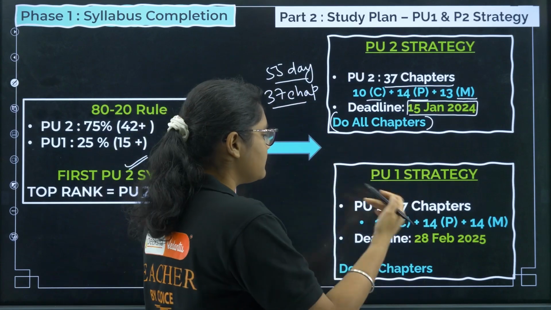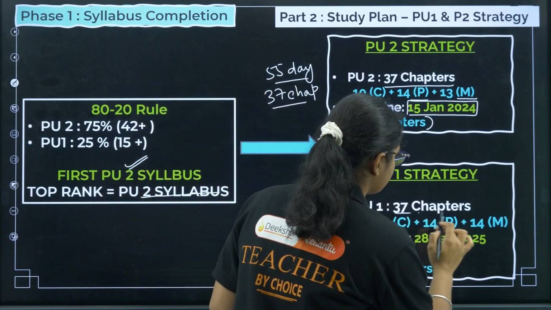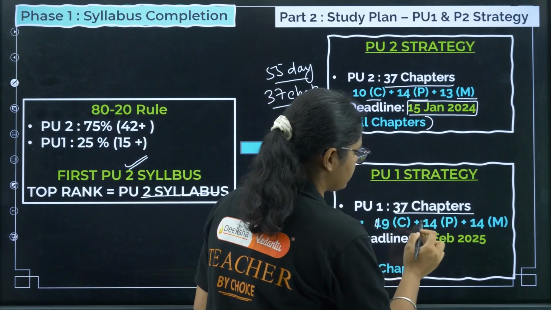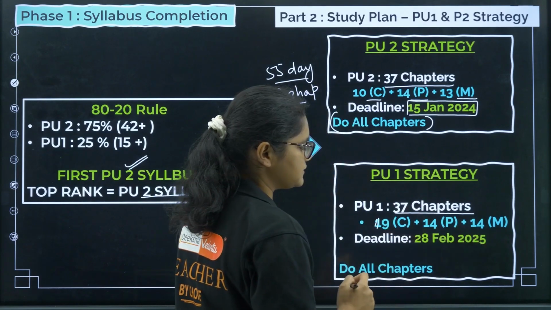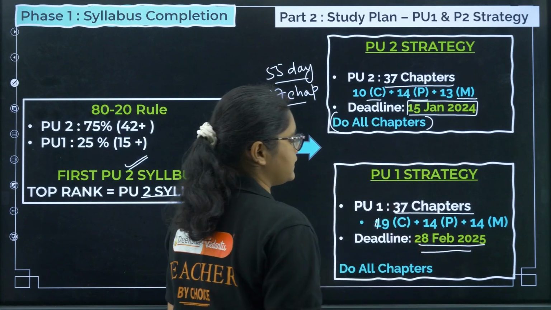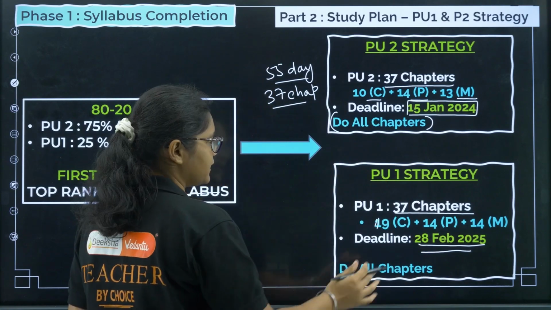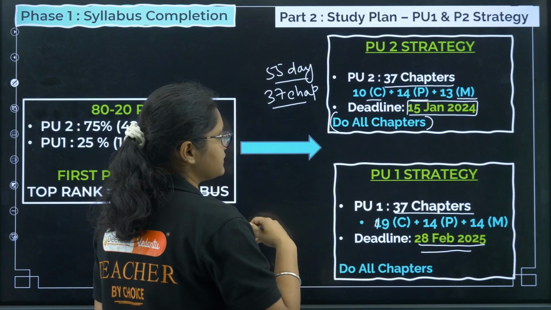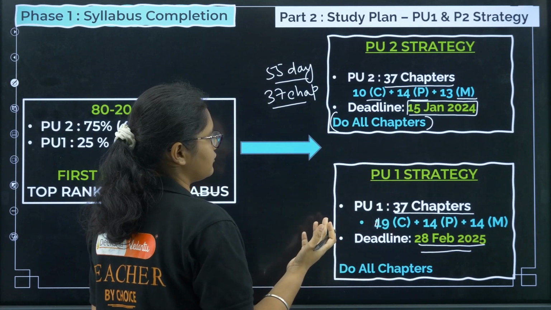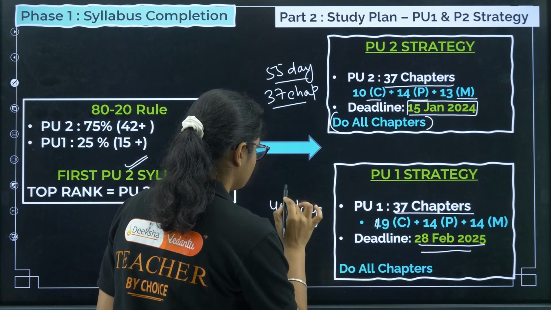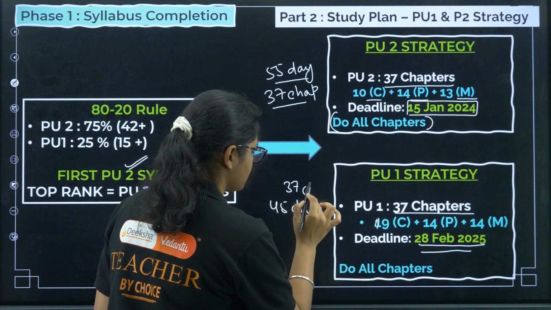Now coming to PU1 strategy, here also you have 37 chapters, okay, 9 in chemistry, 14 in physics, 14 in maths, right? Now here your deadline is 28th February 2025. So almost how much time are you getting? Here 28 and here 15, right? So I can say almost 45 days you will get, okay, for 37 chapters.